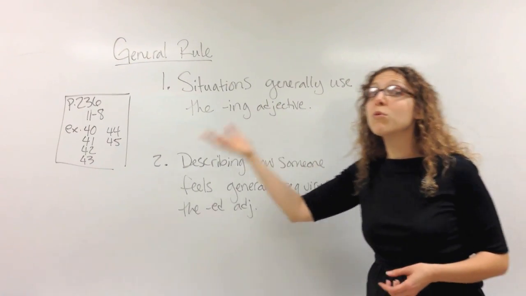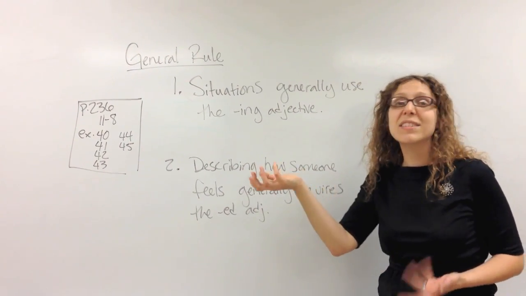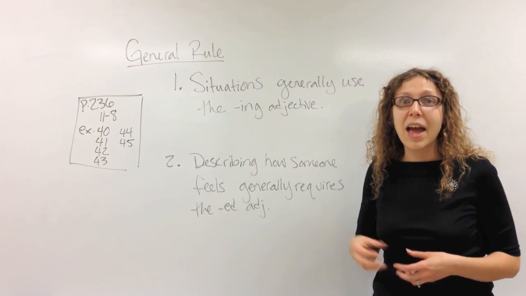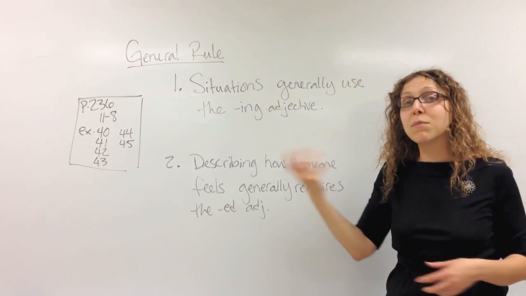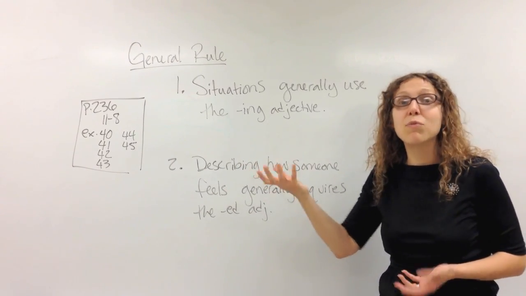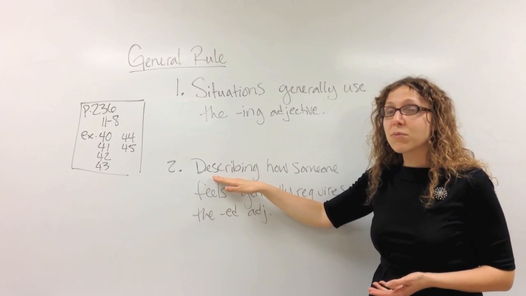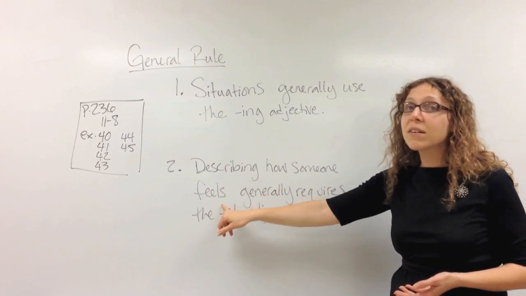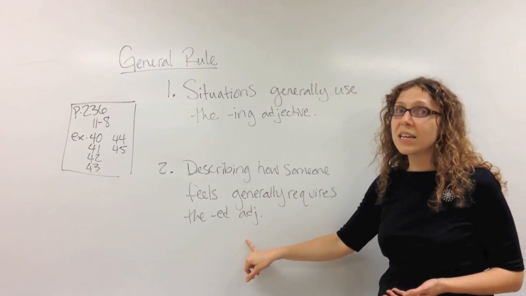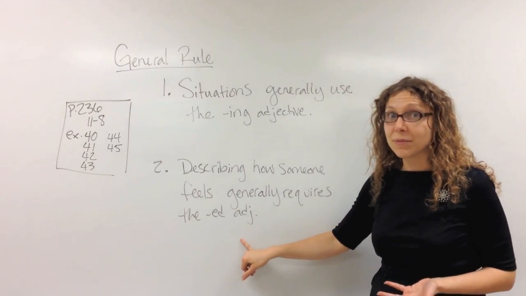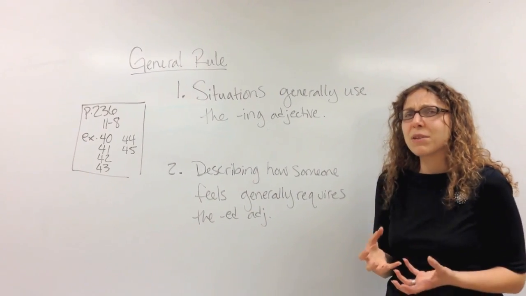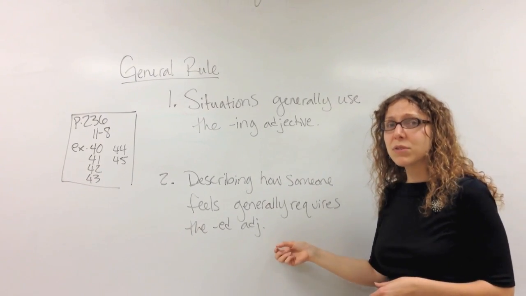This is things like, the movie was terrifying. The movie is a situation that you were in, and it made you feel terrified, but the movie didn't feel terrified. The movie was terrifying. It also is a general rule that describing how someone feels generally requires an ed adjective. So when you're describing how somebody felt in a situation, we would use the ed.